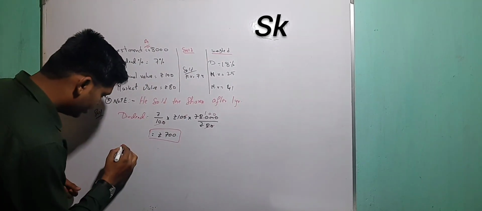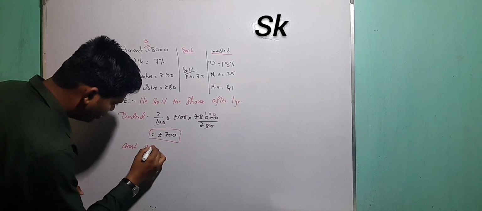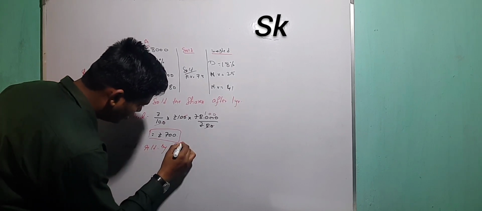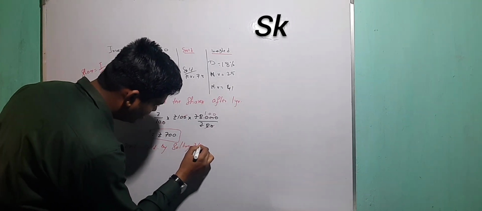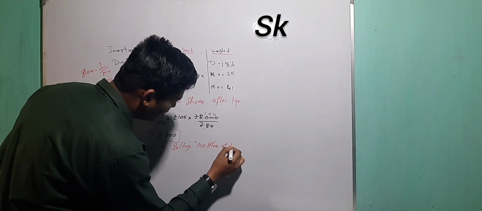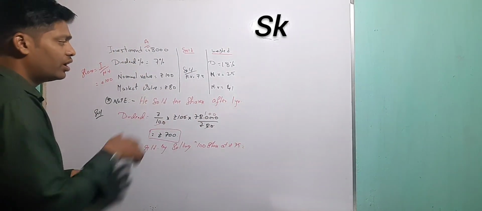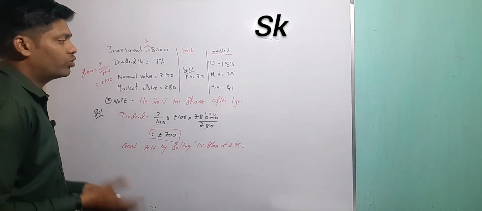So the investor's amount received by selling 100 shares at rupees 75. At what am I selling, sir? 75. Sir, you bought it for 80, huh? It's getting decreased now. So what I can do, I have to sell it out.